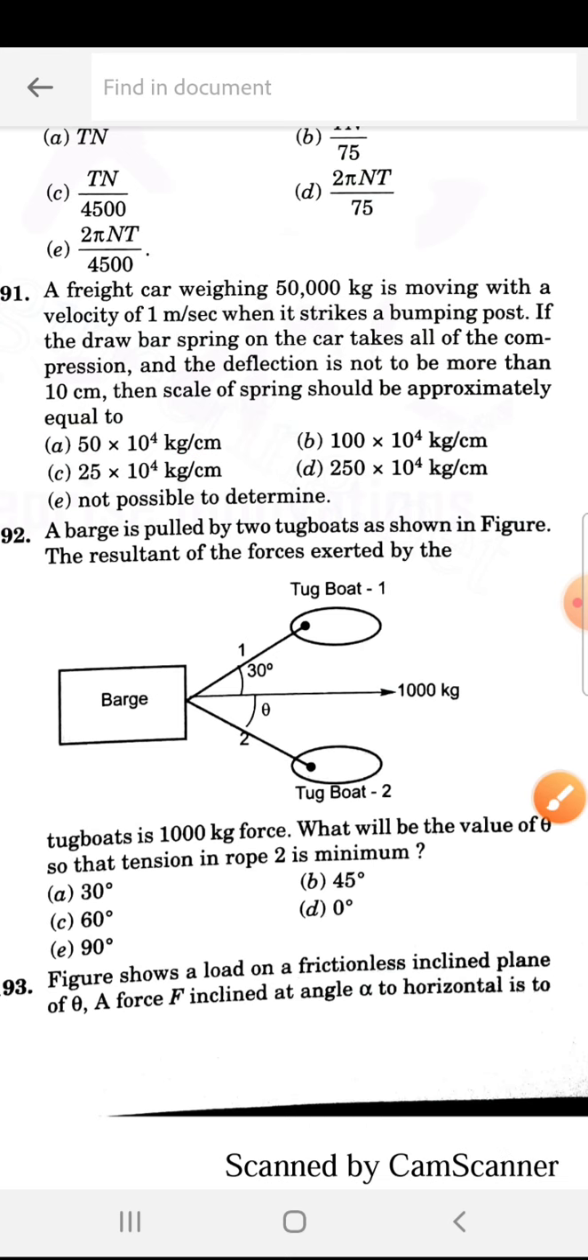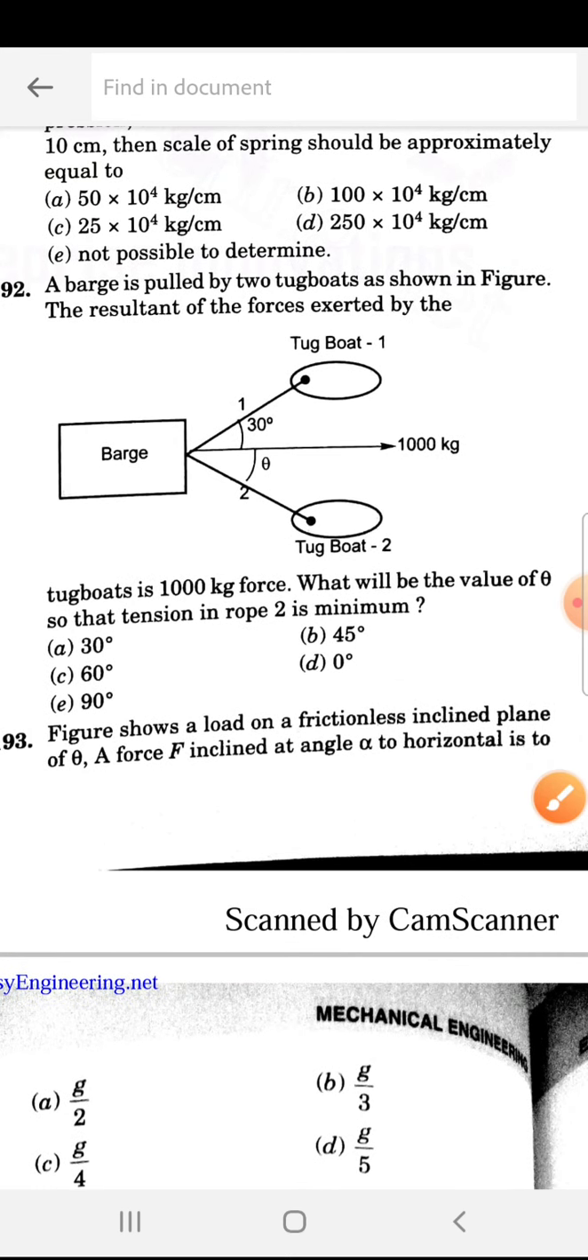Next, a barge is pulled by two tugboats as shown in the figure.